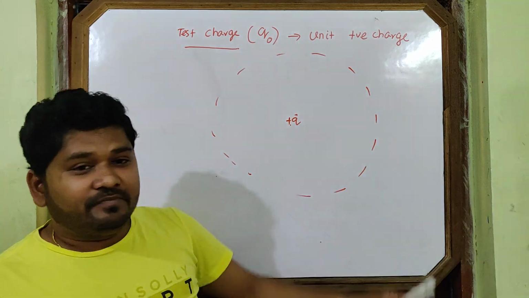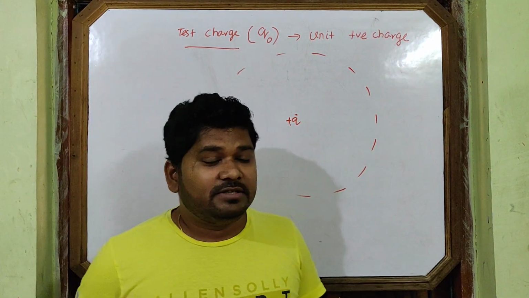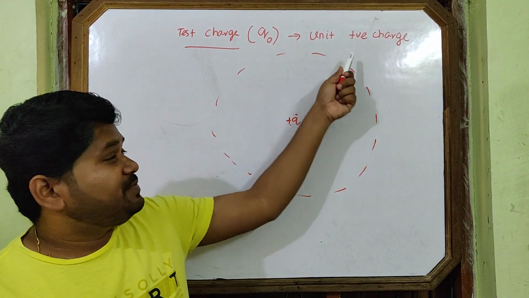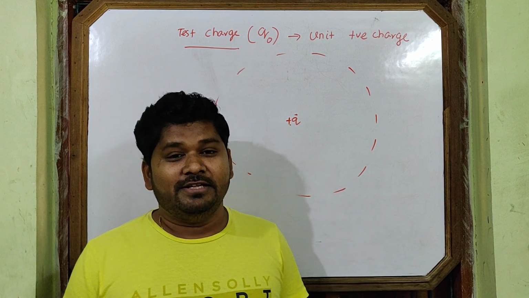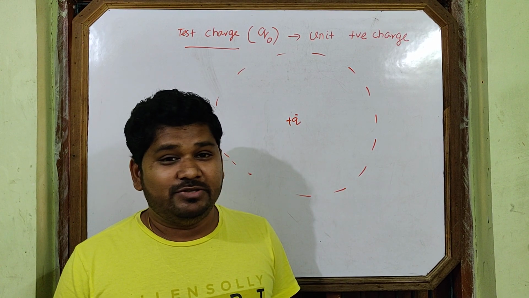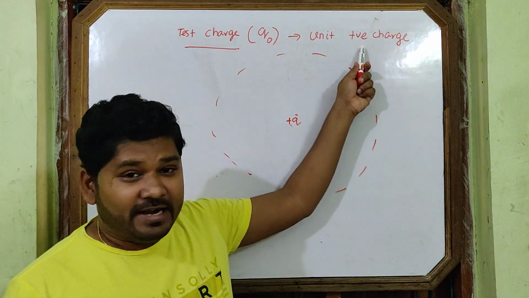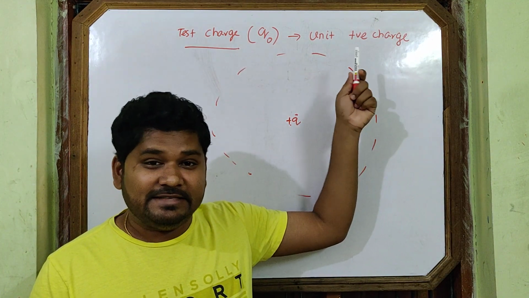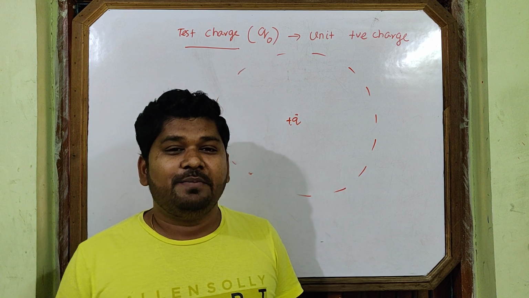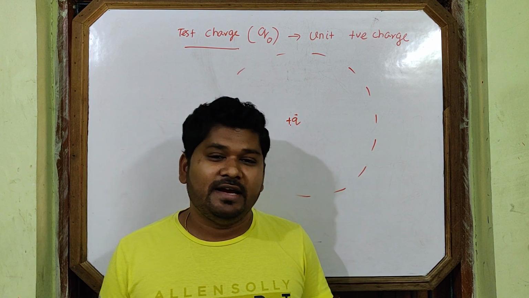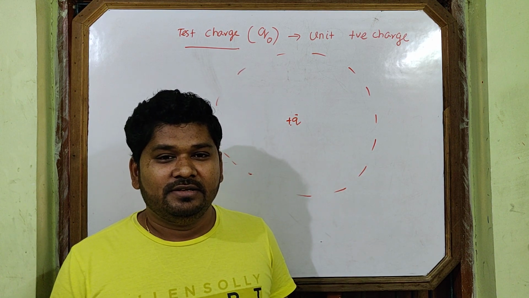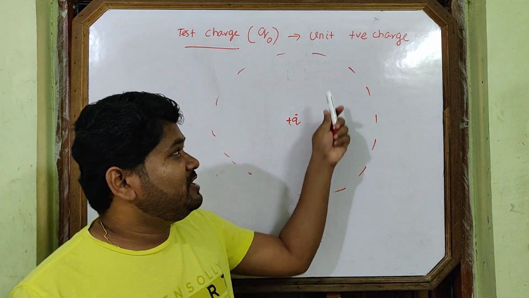Then positive. Why is the sign of this test charge positive? This question has no answer. Please don't ask this question to any teacher. Can it be negative? No. It is taken as positive. It is purely conventionally taken. So don't ask this question.